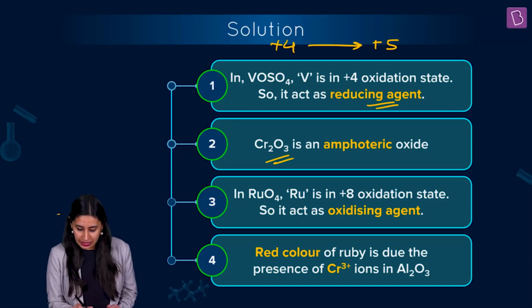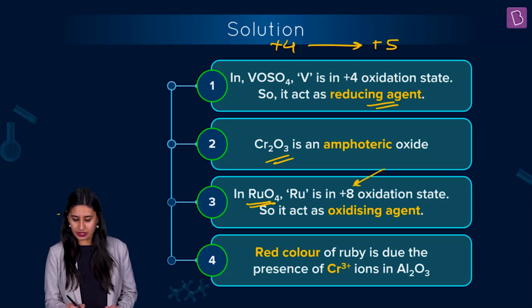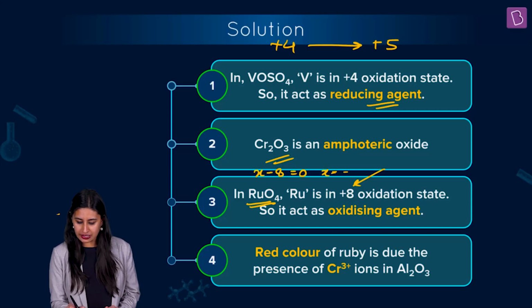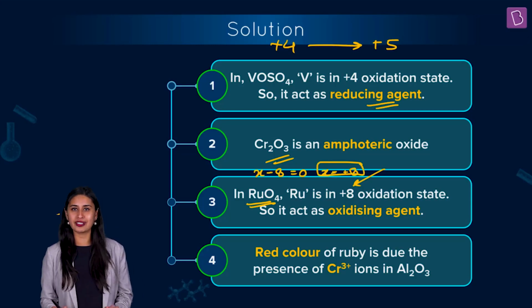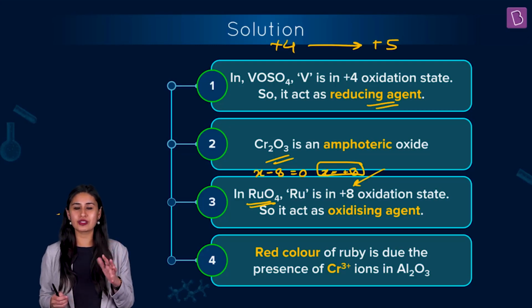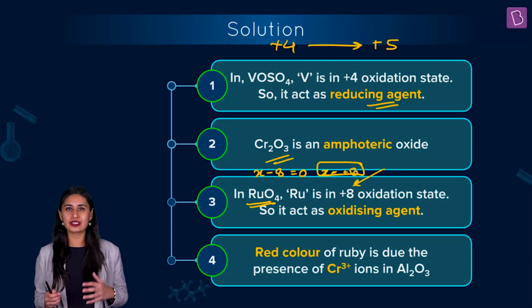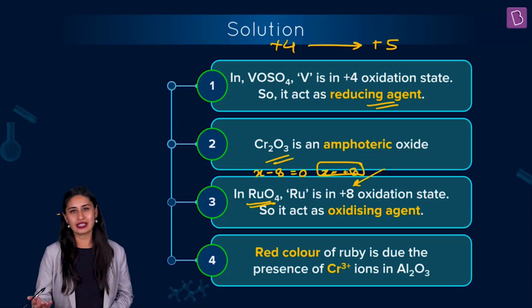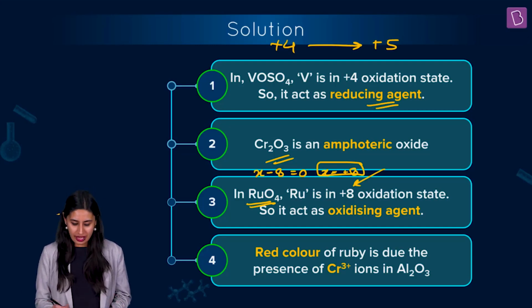What about this ruthenium? Is it in the +8 oxidation state? Is it X minus 8 is equal to 0? So of course, ruthenium is in the +8 oxidation state out here. So it can only go to lower oxidation states. It is in the maximum oxidation state and can go to only lower oxidation states. And if it itself undergoes reduction, it will oxidize others, and hence it acts like an oxidizing agent, I can say, of course. The fourth one,